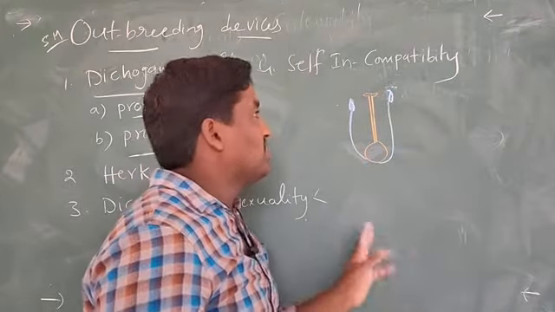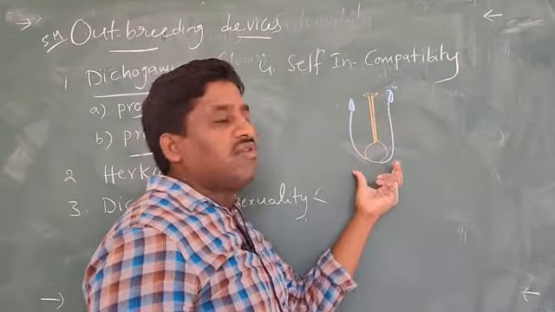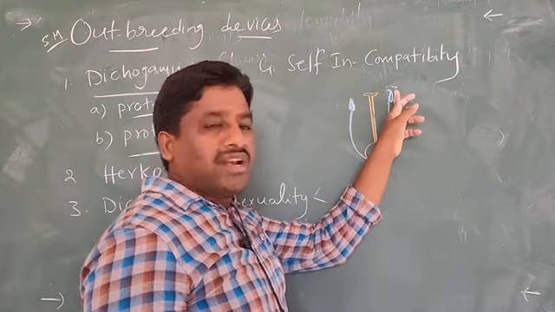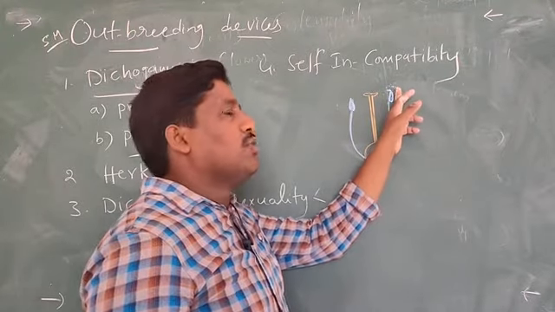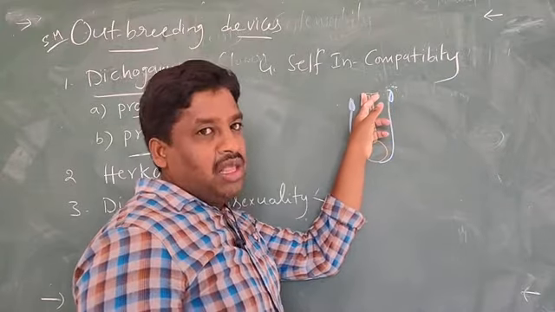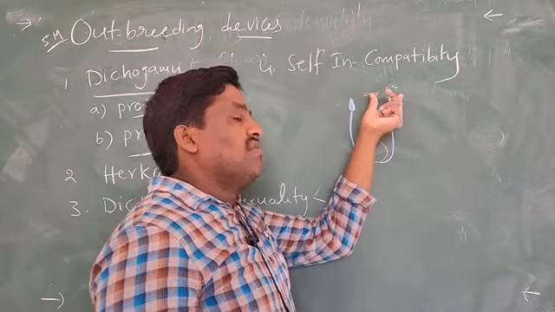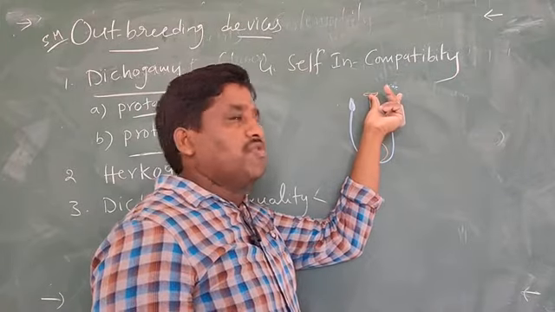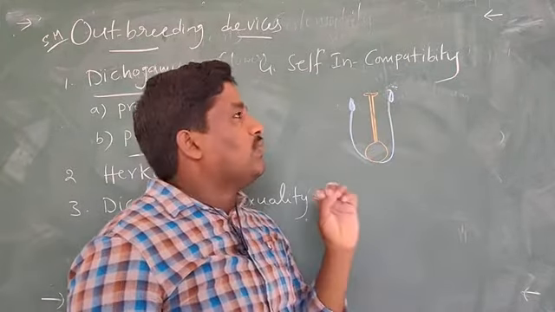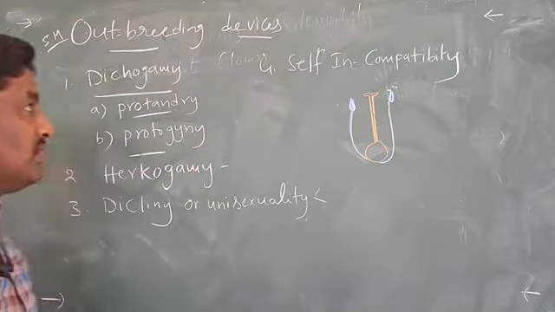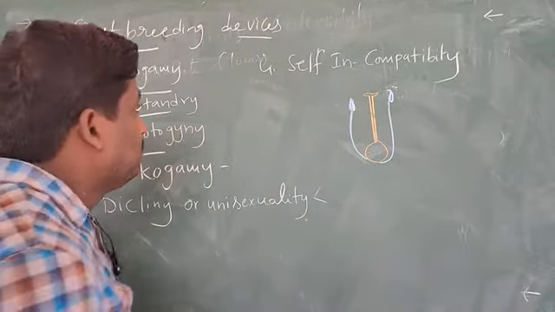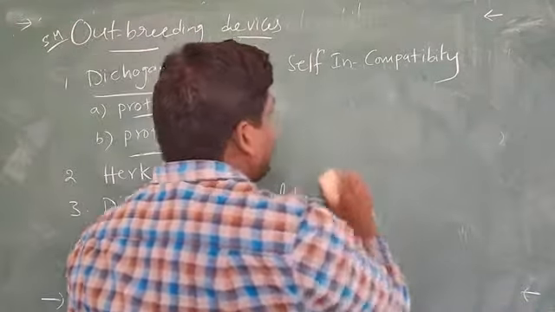Once again, see this definition. In a bisexual flower, the anther breaks down and pollen grains are released. The pollen grain lands onto the stigma, but the stigma is not receptive. In such a way, self pollination is prevented and cross pollination is favored. So this one is self incompatibility.